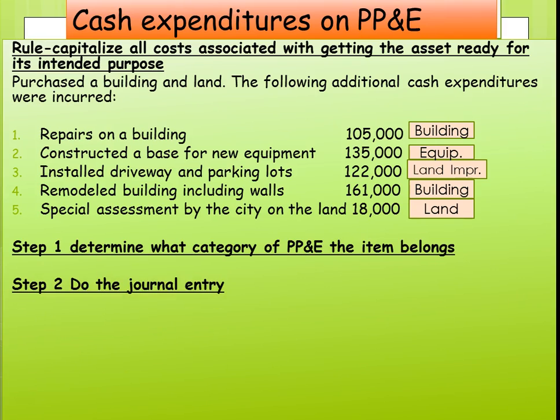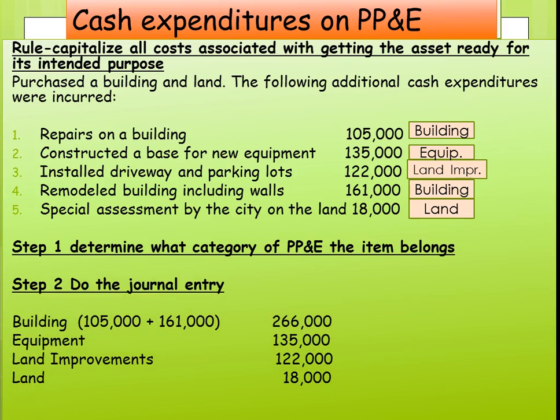The next thing we do is our journal entry. We would book to the building $266,000. The equipment would get $135,000, the land improvements $122,000, and the land $18,000, and the offset would be cash.